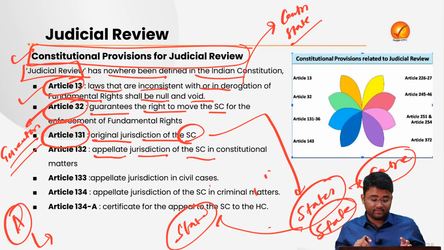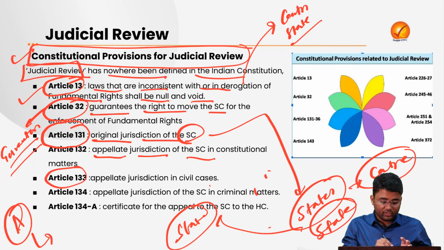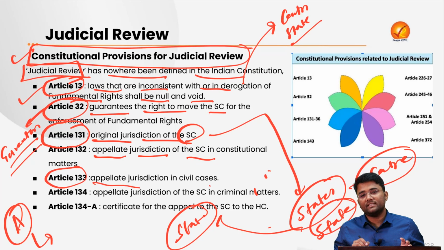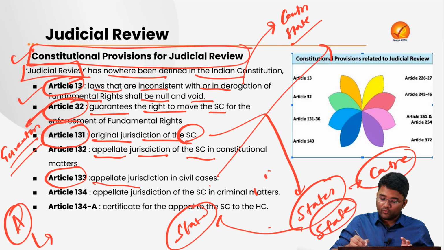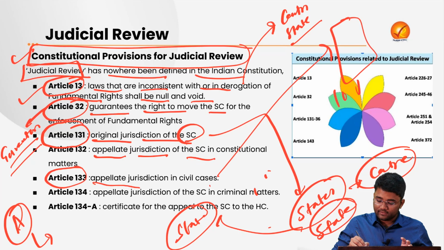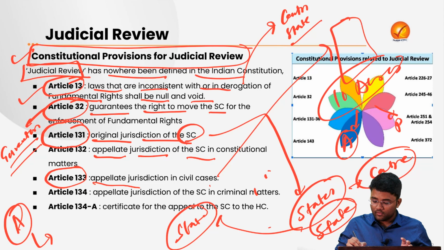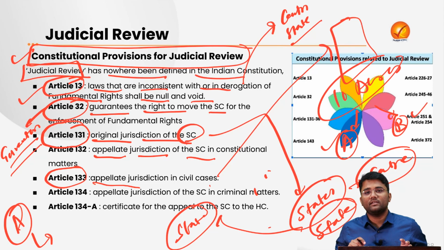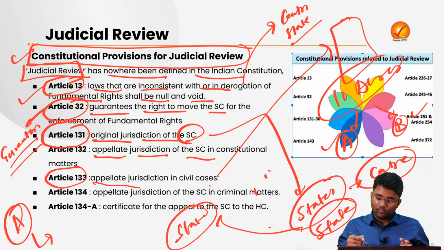Then article 133 provides for the appellate jurisdiction in civil cases. For example, you have a piece of land of 10 acres. There were two brothers, A and B, and they were having litigation about this piece of land.